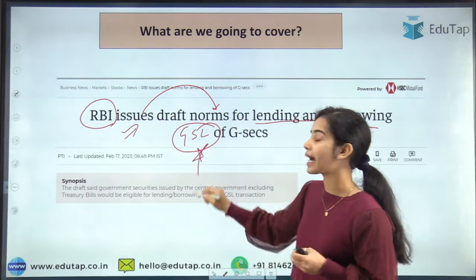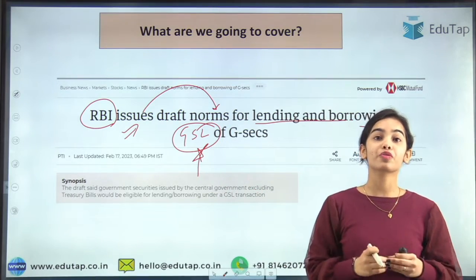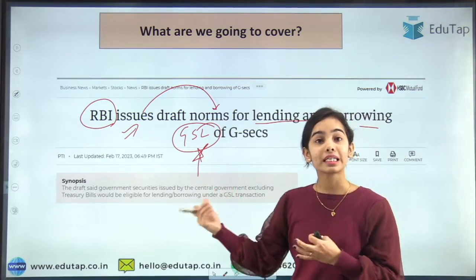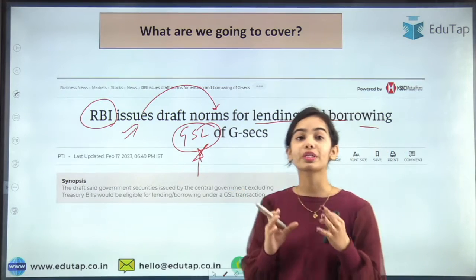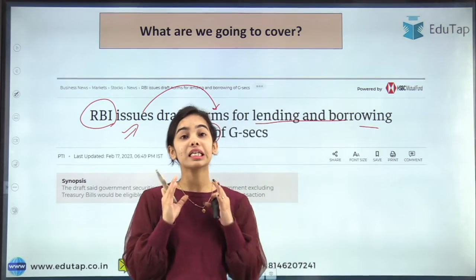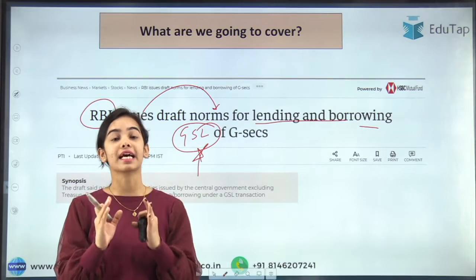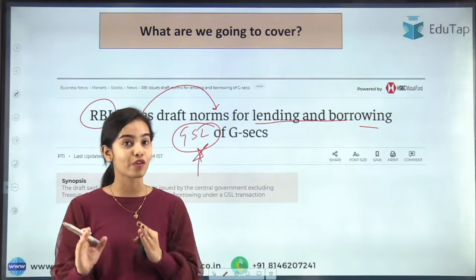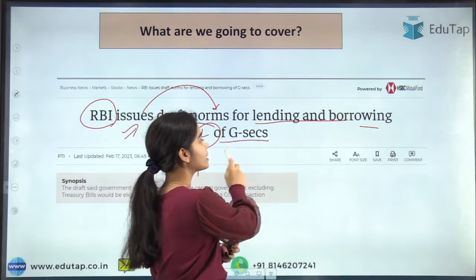So what are these guidelines? What are these norms that have been provided by the Reserve Bank of India recently? All of this we are going to discuss in today's session, and let's have a clear understanding of the draft guidelines provided by the Reserve Bank of India for the lending of government securities.